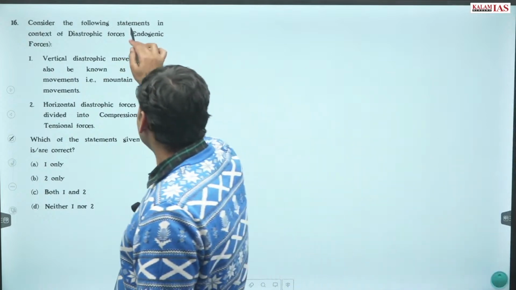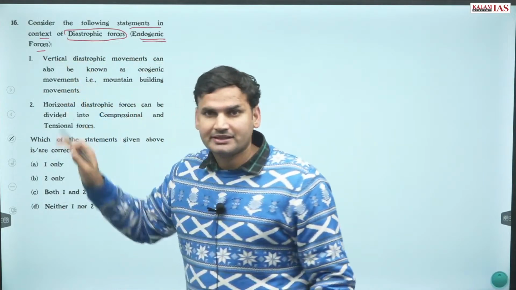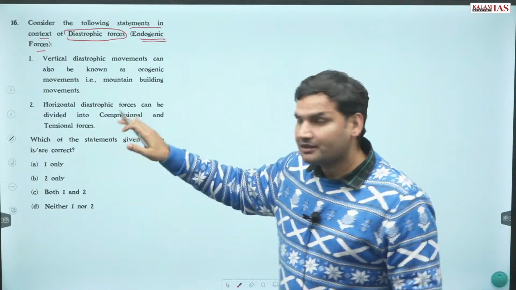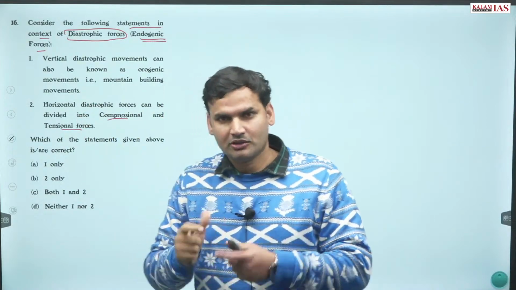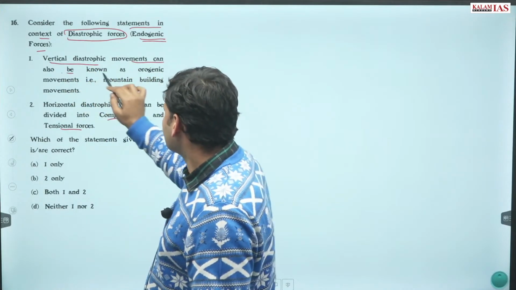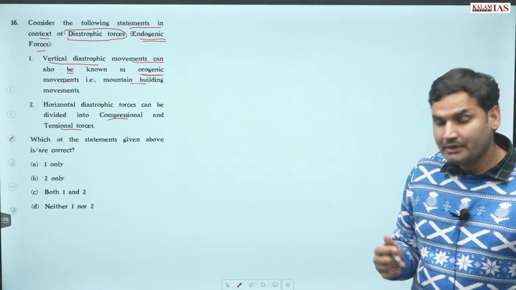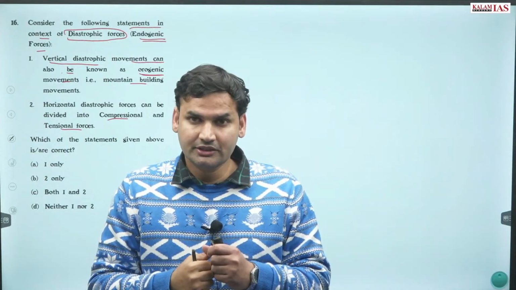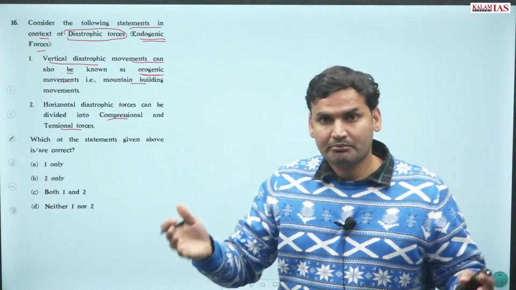Now consider the following statements in context of diastrophic forces and endogenetic forces. This is the basic of the whole geomorphology: endogenetic and exogenetic processes. Are the basics clear? If clear, this is a very easy question. If not clear, you will get confused in tensional and compressional forces. Let us see that one by one. So vertical diastrophic movements can also be known as orogenic movements, that is mountain movements. What are endogenetic forces? Basics: endogenetic forces operate from within the earth, exogenetic forces outside the earth. And endogenetic forces are called land building forces.